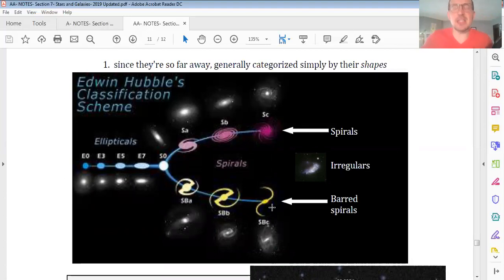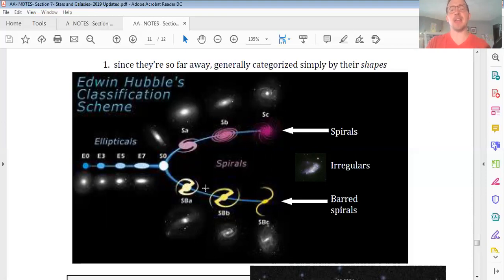Now, I've never seen this actually proven, but my own personal belief is probably most galaxies begin as spiral galaxies. Then, when they have one collision, their first collision with another galaxy, they start to stretch out and they form barred spirals. A lot of supercomputer modeling of galaxy collisions shows this exact thing happening.